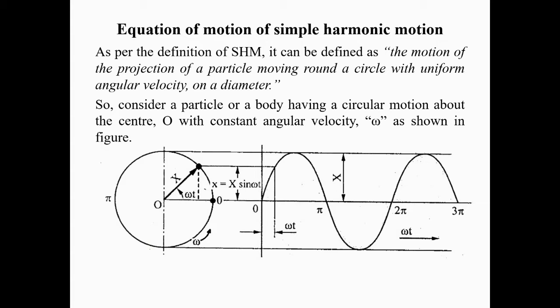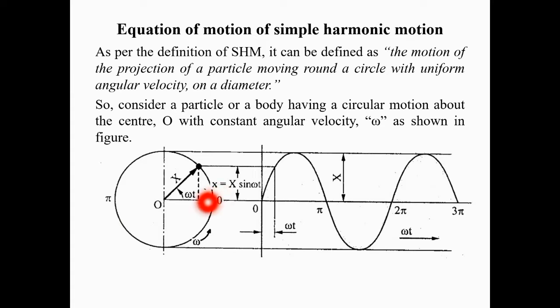Okay, so the simple harmonic motion, that is nothing but the motion of projection of a particle on its diameter. So here we can get the projection of particle at any instant of time. Let at time t is equal to 0 the particle is in this position. Now after t second it moves to this position, so it has advanced through this much angle, and this angle could be represented as omega into t, as the angular velocity of this particle remains constant and it is omega.